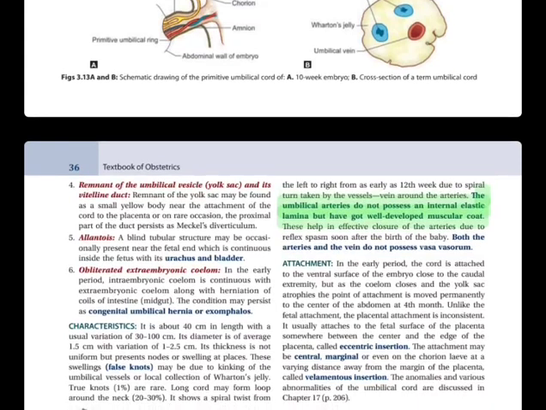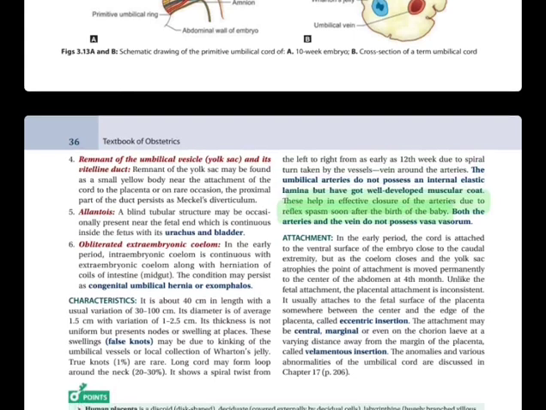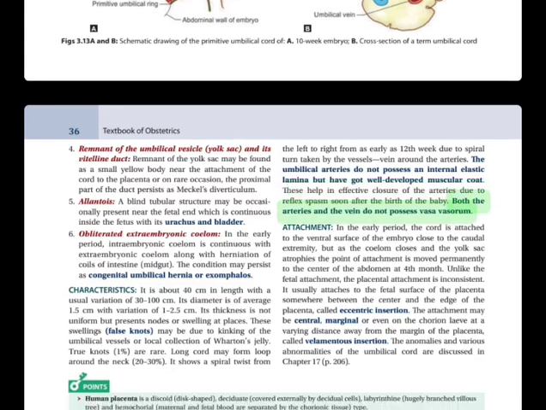Umbilical arteries do not possess an internal elastic lamina but have a well-developed muscular coat. This helps in effective closure of the arteries due to spasm soon after the birth of the baby. Both the arteries and the vein do not possess vasa vasorum.